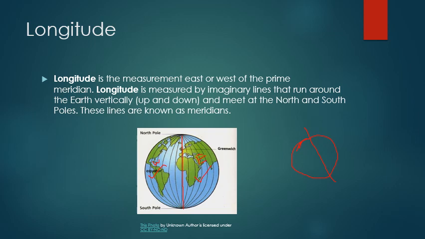So if I ask you what longitude is, longitude is an imaginary line on the earth in the vertical direction, which meets at the north and south poles, and it is the measurement of distance east or west. That means if this line was earlier here and later here, then it has moved in the direction from west to east. So the prime meridian is the base here.